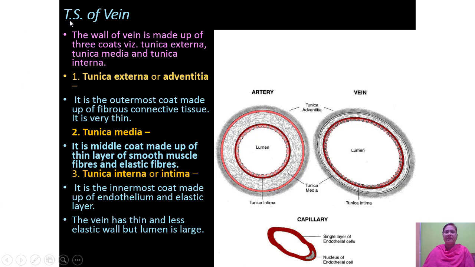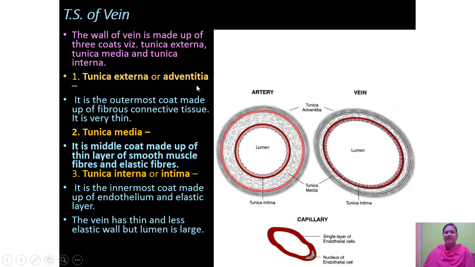Now here we shall see this is the artery, this is the vein. We are going to study this vein. TS of vein means transverse section of vein. The wall of vein is made up of three coats: tunica externa, tunica media, and tunica interna.